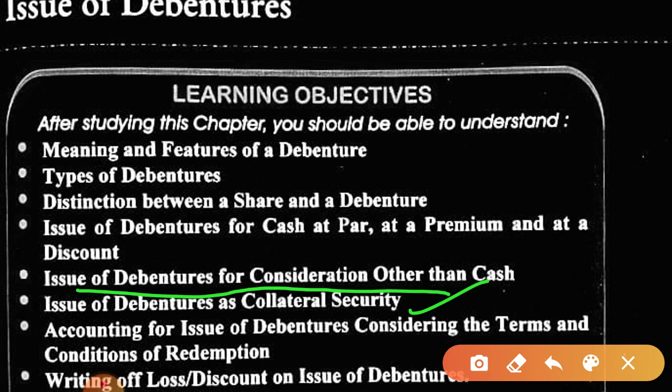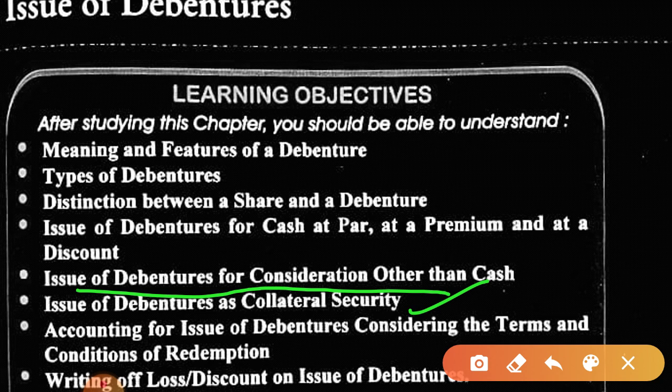Then from where is it written off? From the statement of profit and loss account. If a securities premium reserve balance is there, then we will write it off from there. We can also write it off from the general reserve. So we can write it off from free reserves and from the securities premium reserve as well. Is this clear? So for writing off the loss, what will be the general entry?